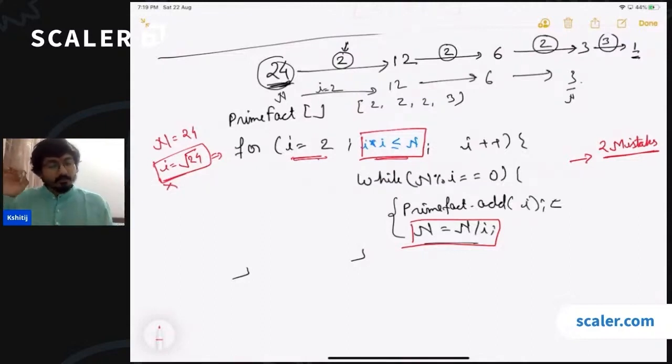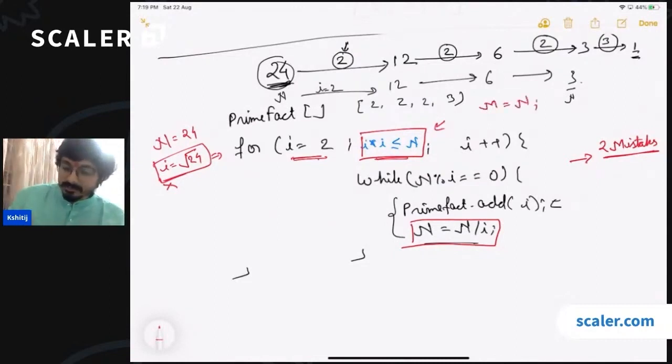This is the most common mistake that I have seen students making while writing even the easiest of codes. If you are changing a value inside the loop, you should never use it in the breaking condition. So always assign this value to some variable, and then use that variable here. Otherwise, you will see your code behaving in a very unexpected way, and you will not be able to realize what is going wrong. This is one mistake. What is the other mistake?